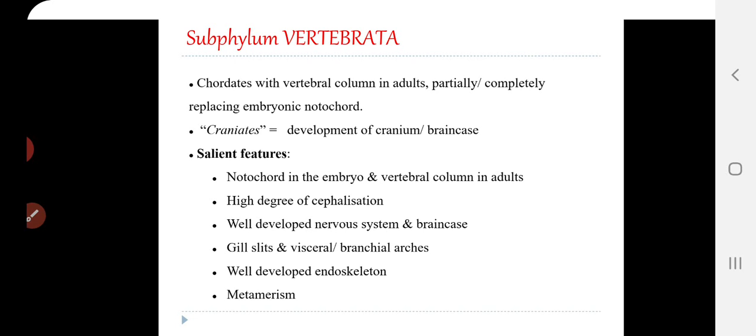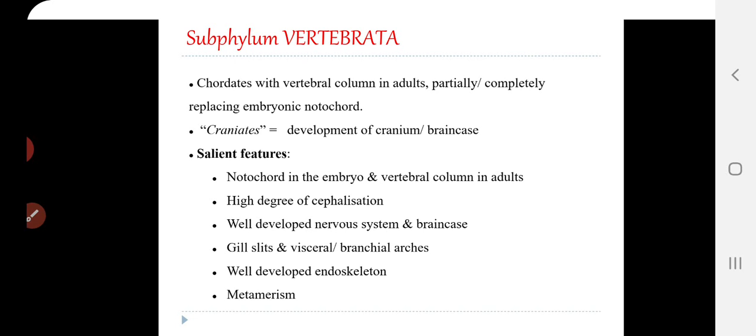And third, fourth, and fifth are the fundamental features of all the chordates: presence of notochord, pharyngeal gill slits, and dorsal hollow nerve cord. So all these five are the important characters found in all the vertebrates. Now, we can see the salient features here. Vertebrates are present in all kinds of ecosystems. There are aquatic organisms, and there are terrestrial organisms as well.